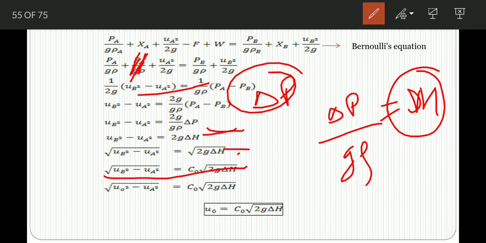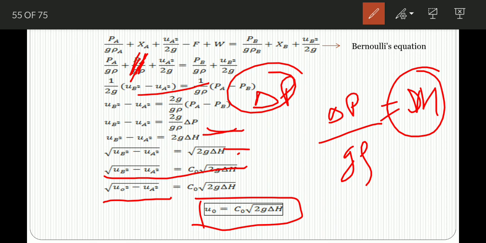Now we are talking about the orifice meter. So here we can write UO square minus UA square equals CO square root of 2G del H. This is the final equation, and how this equation came.